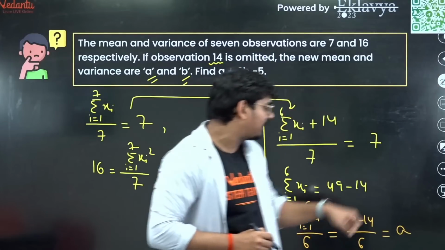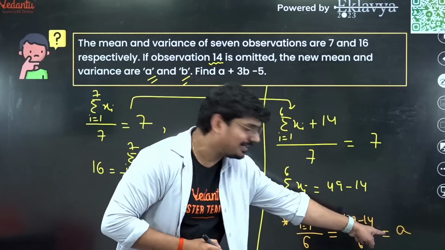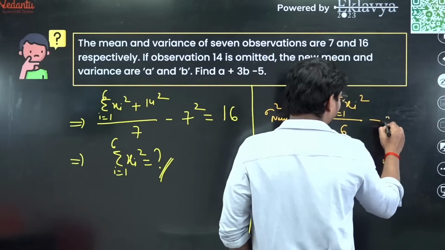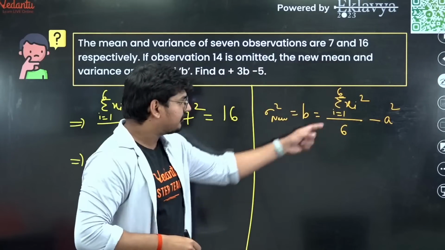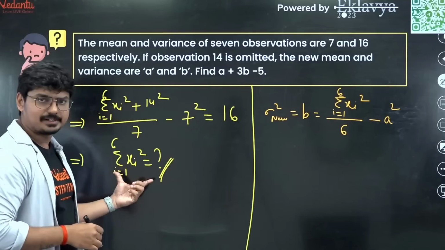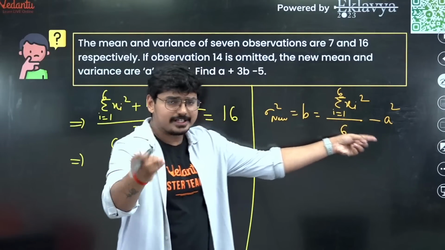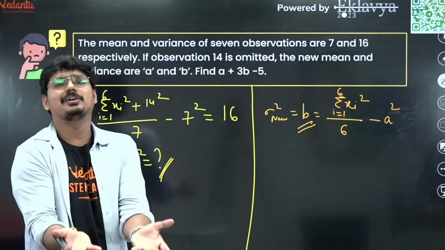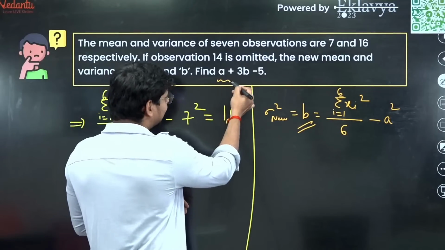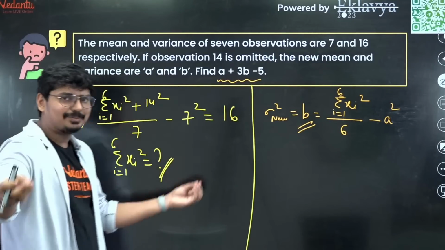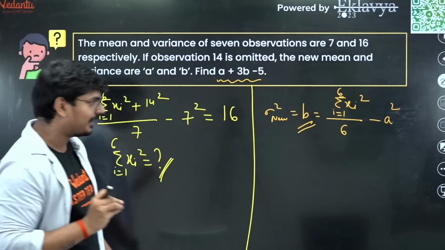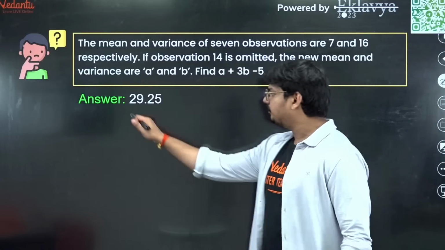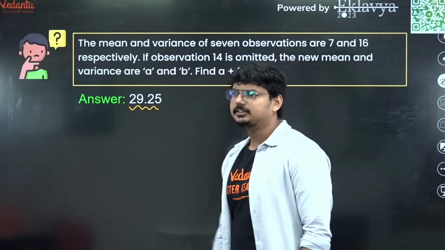And what is the mean value which we got? You see here, that is simply nothing but A. You have the value of A here, so put that value of A here, so that is A square. If you put in the value of this from here and the A which we already got, you will get to know the B value. Once you know A and B, substitute in this expression and you end up getting A plus 3B minus 5. And my students, this is going to be the answer. 29.25 is simply going to be the solution.